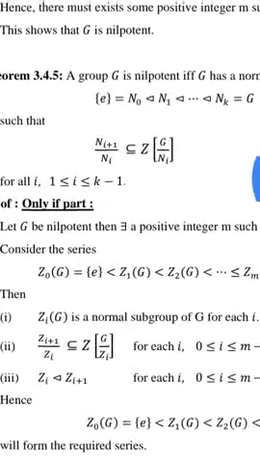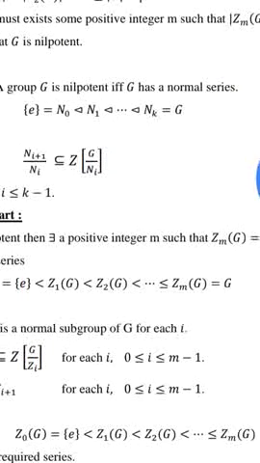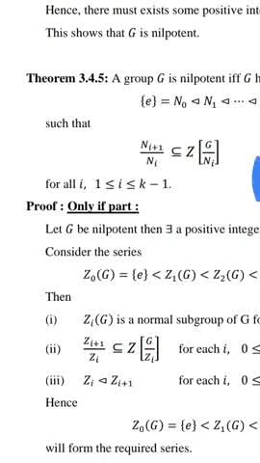Theorem: A group G is nilpotent if and only if G has a normal series {e} = N0 ⊴ N1 ⊴ ... ⊴ Nk = G such that Ni+1/Ni ⊆ Z(G/Ni) for all i, 1 ≤ i ≤ k−1.